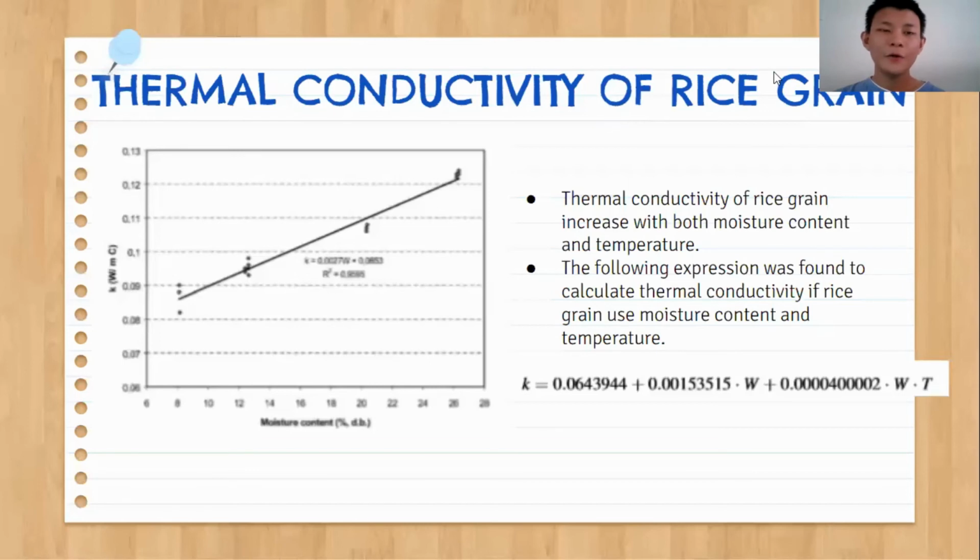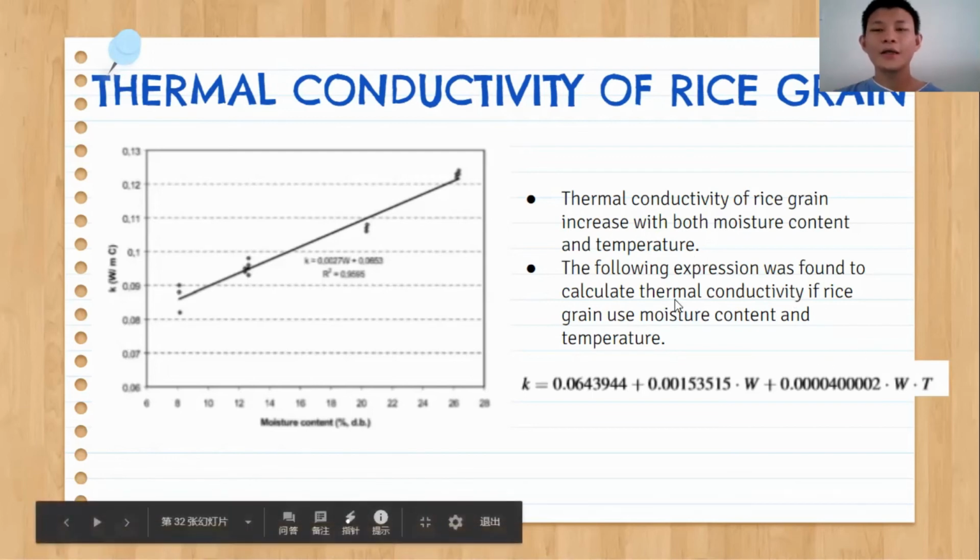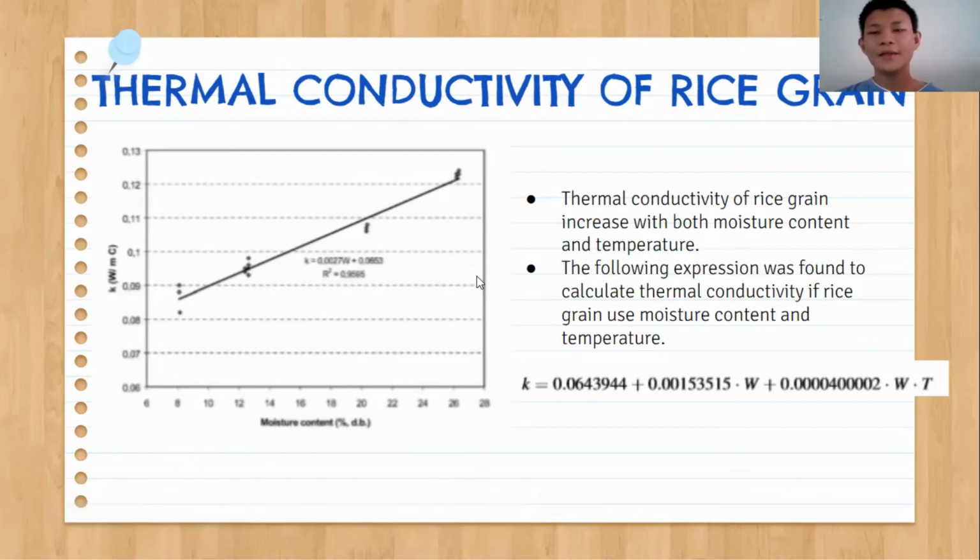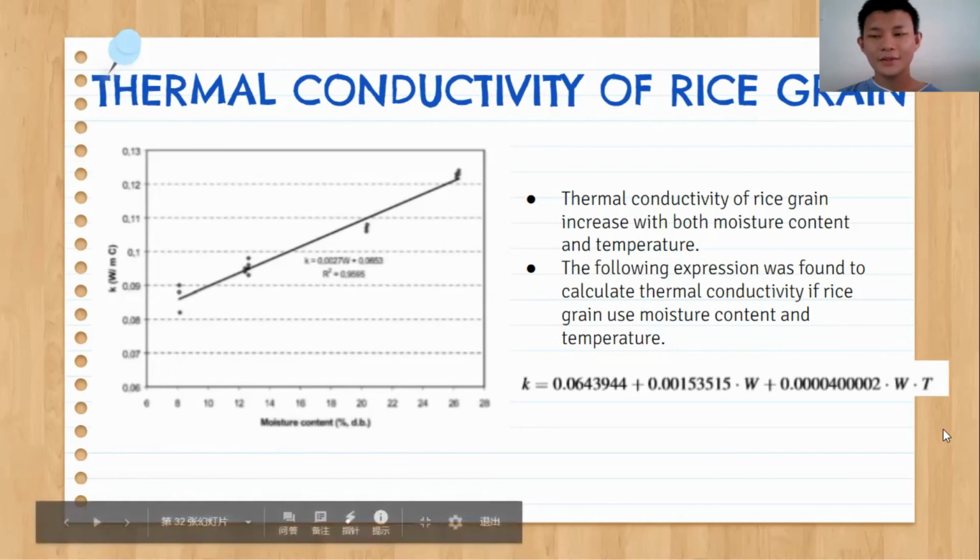The graph below shows the thermal conductivity of rice grain. You can see from the graph the thermal conductivity of rice grain will increase with both moisture content and temperature. The following expression was found to calculate the thermal conductivity of rice grain using moisture content and temperature. This is the equation.